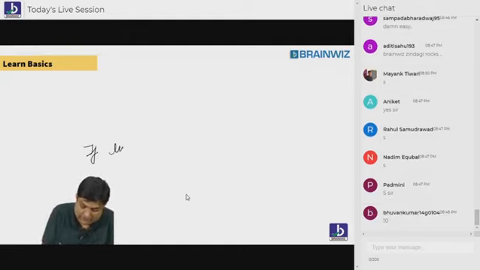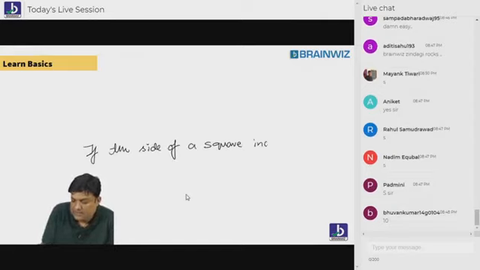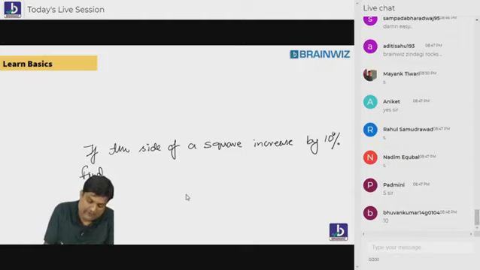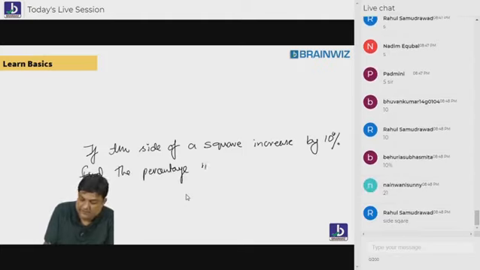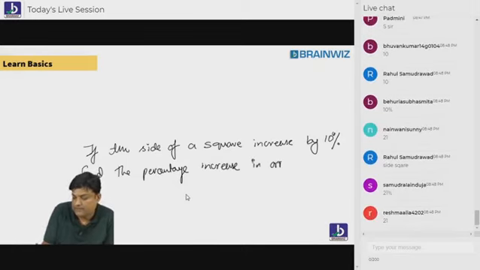If the side of a square increases by 10%, find the percentage increase in area of the square.